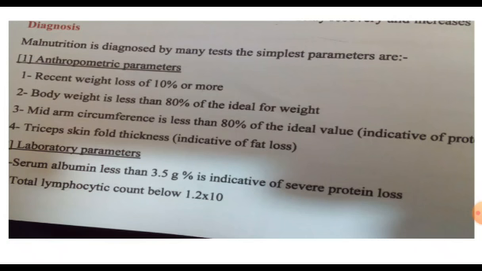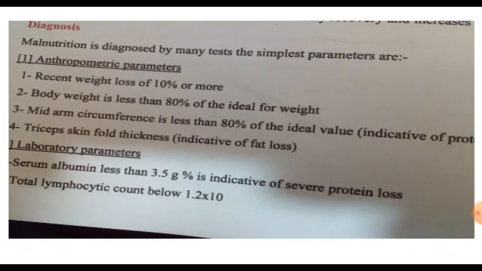Malnutrition in surgical patients causes complications, especially impairment of wound healing and impairment of the immunity of the patient, leading to morbidity and mortality after surgery. What are the causes of malnutrition in surgical patients? Starvation and hypercatabolism. Starvation is decreased intake of nutrients, preoperative or postoperative. Hypercatabolism is when the patient takes nutrients, but they are catabolized and depleted in the body due to an increased inflammatory response, like in trauma patients, severe sepsis, pancreatitis, chemotherapy, radiotherapy, and so on.